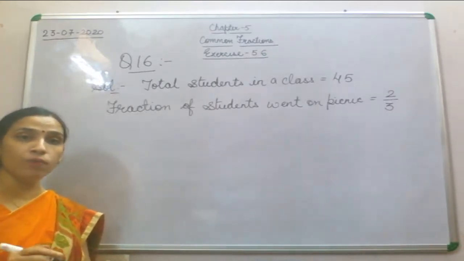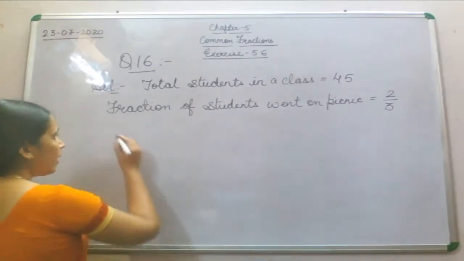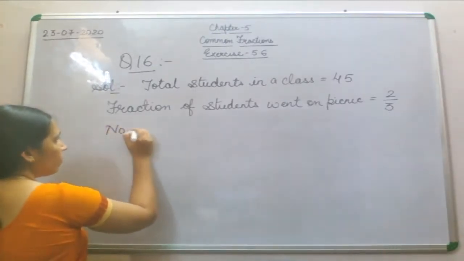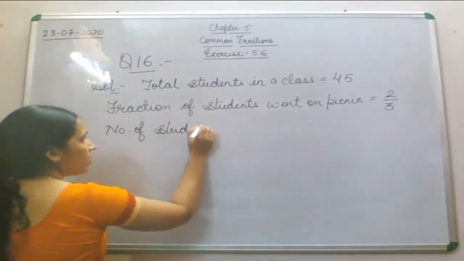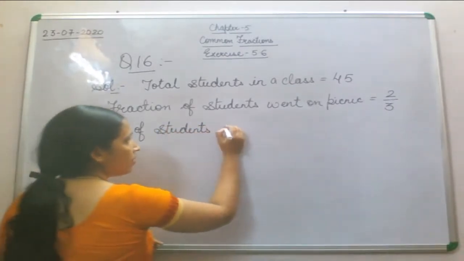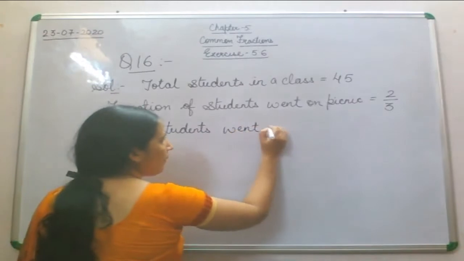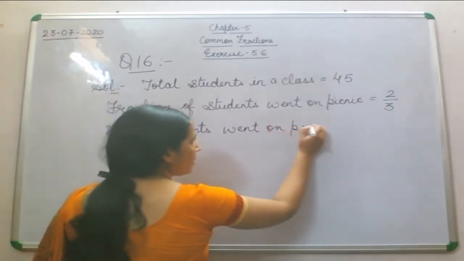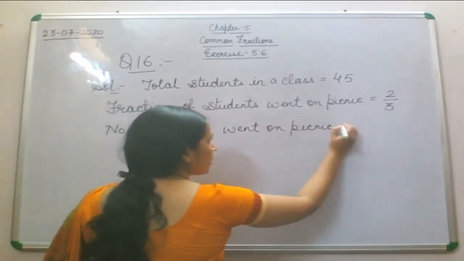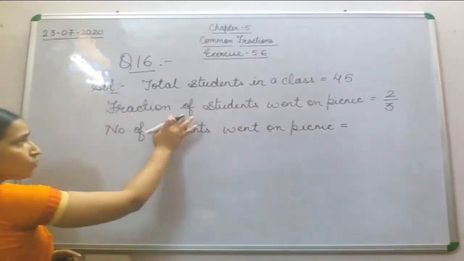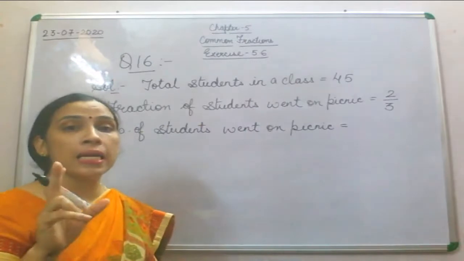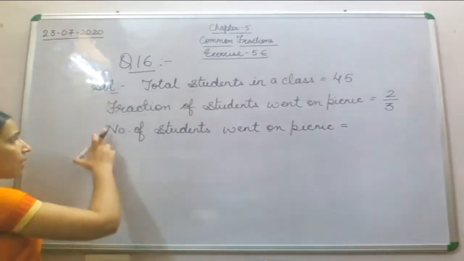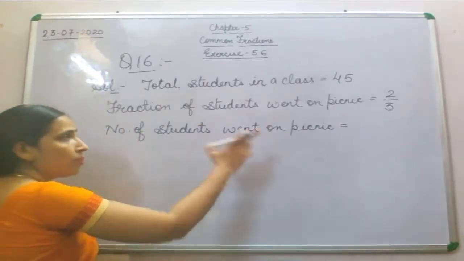Now what you have to find is the number of students who went on the picnic. Here the fraction of students who went on the picnic is given. You have to find the number of students who went on the picnic.